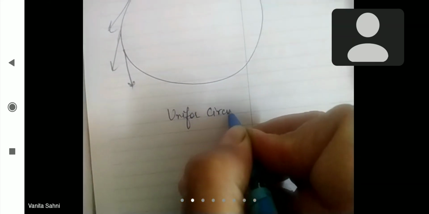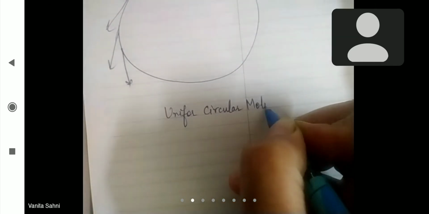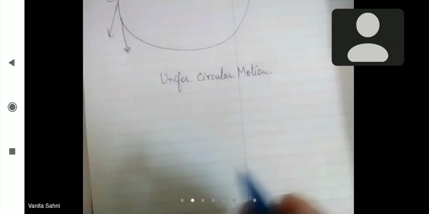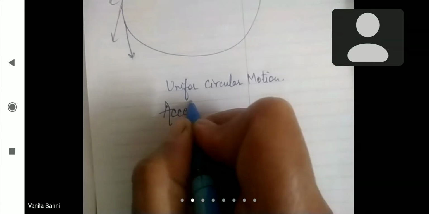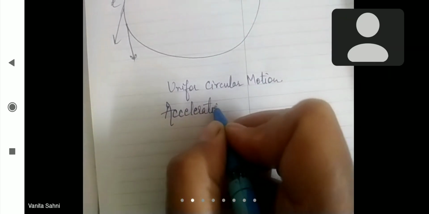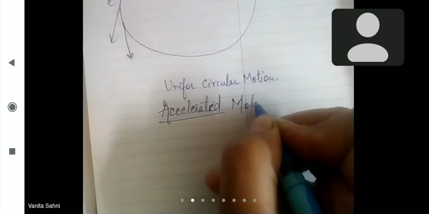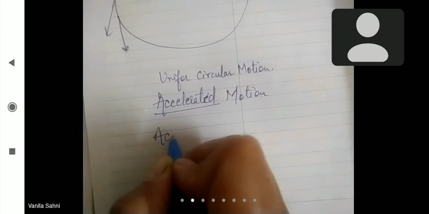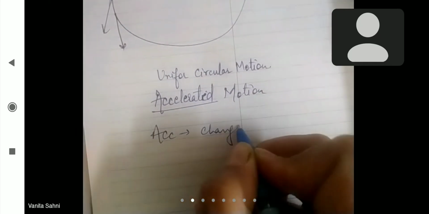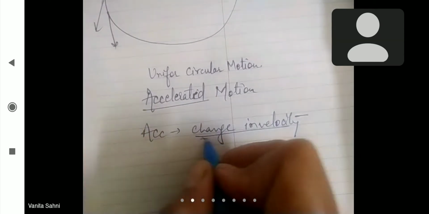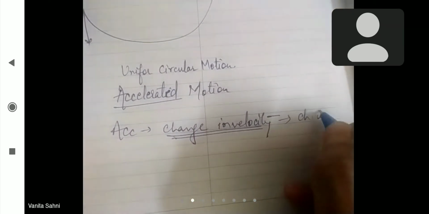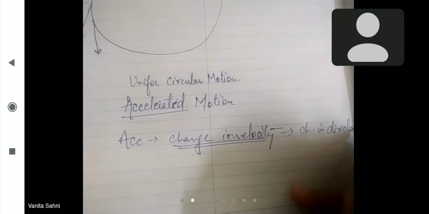right? That's why we can say that in a uniform circular motion, what is constant? Speed is constant, but direction is not constant. That's why velocity is not constant. So you can call it a variable velocity motion, or an accelerated motion. Why? Because acceleration is due to the change in velocity. And here the velocity is changing not due to a change in speed, but due to a change in direction. I hope this is clear to you, right?